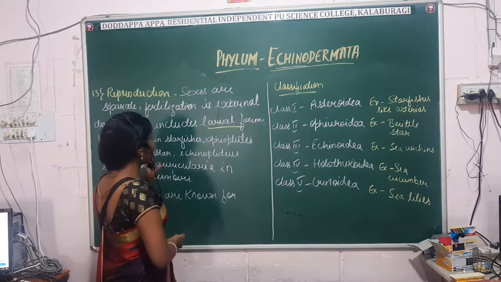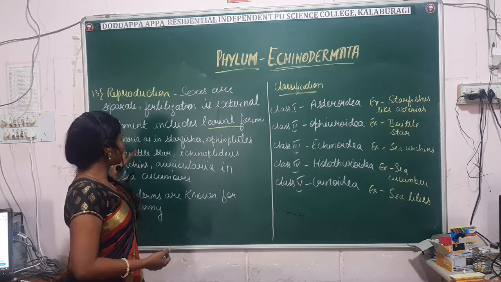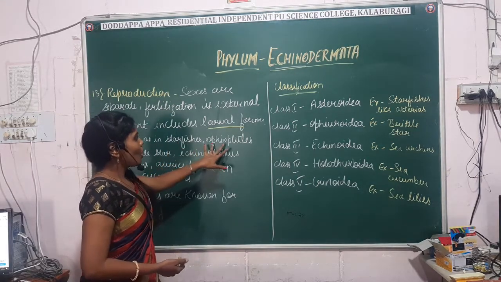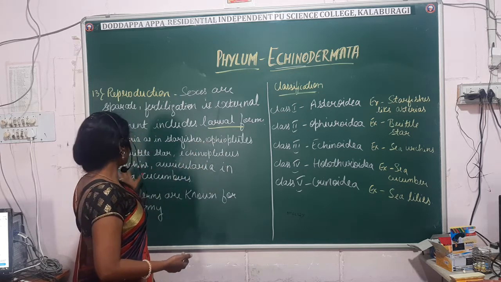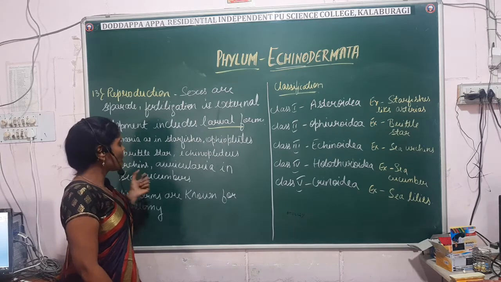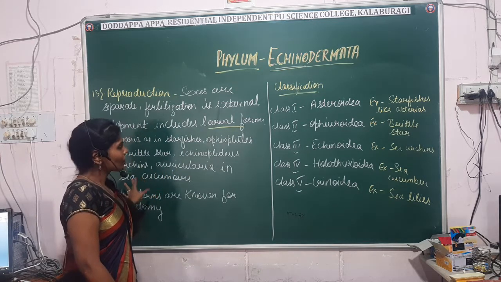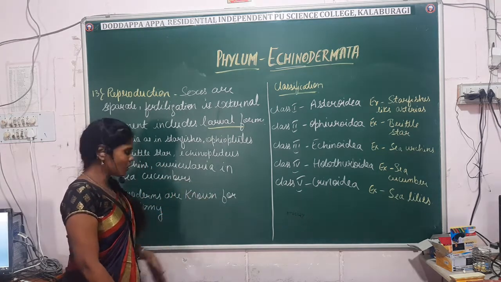For example, in starfish the larva is bipinnaria, Ophiopluteus in brittle star, Echinopluteus in sea urchin, and Auricularia in sea cucumbers. That means different animals have different larval forms.